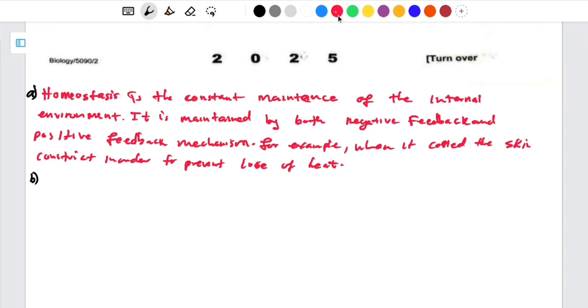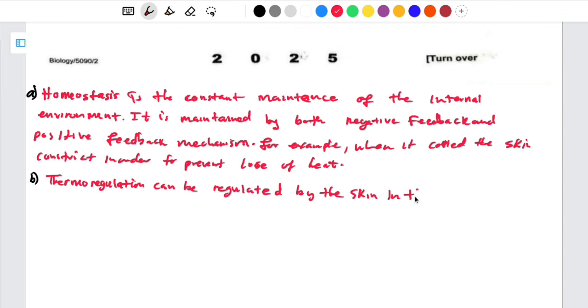So I'm going to say thermoregulation can be regulated by the skin in the following ways, or in the following state.